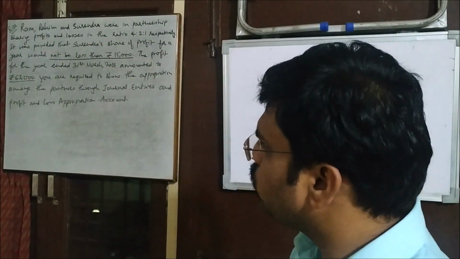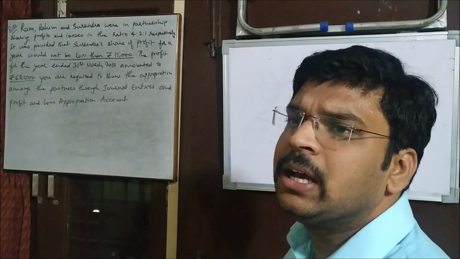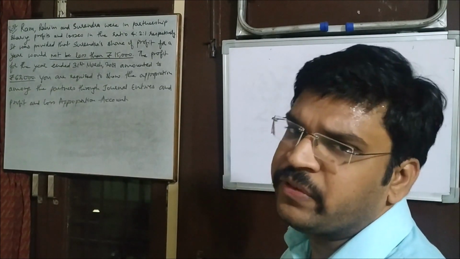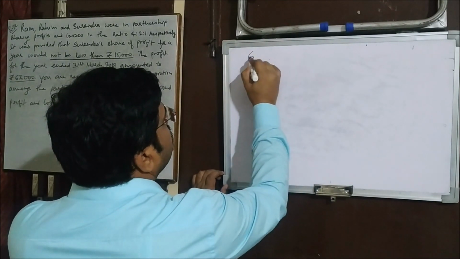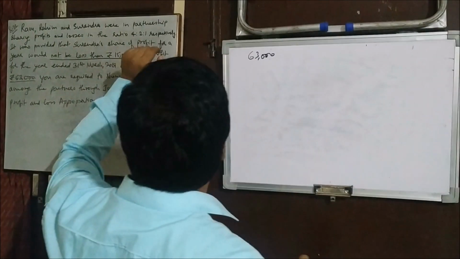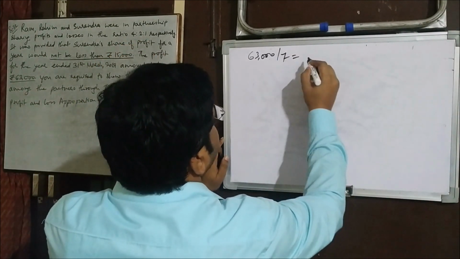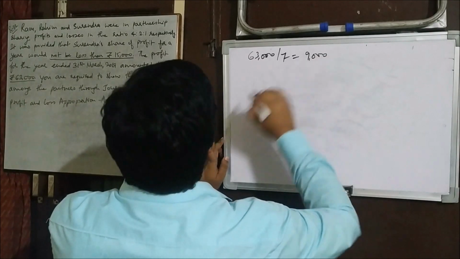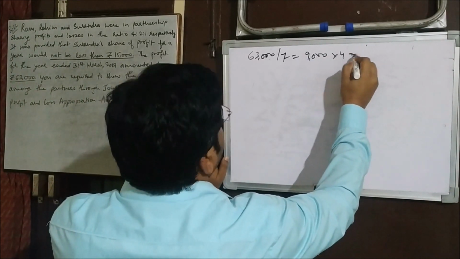So first we will distribute the profit in such questions. Only then can we make journal entries or prepare the profit and loss appropriation account. So the profit is 63,000, and the ratio is 4:2:1, which means 7. We need to divide it by 7, that is 9,000. So for Ram we will multiply it by 4.